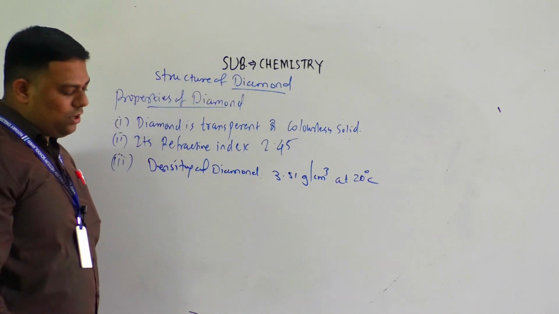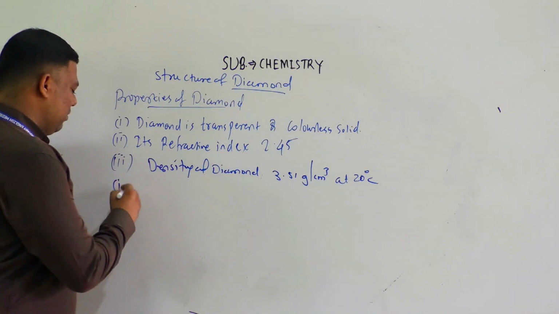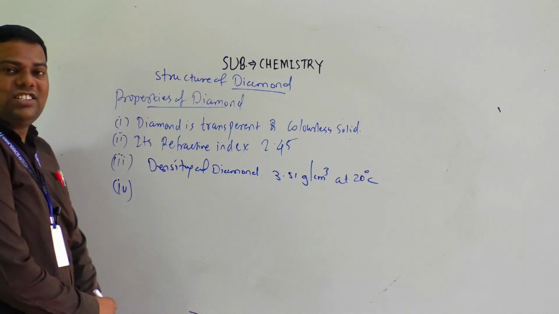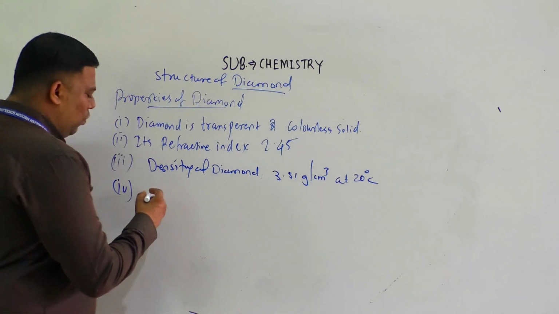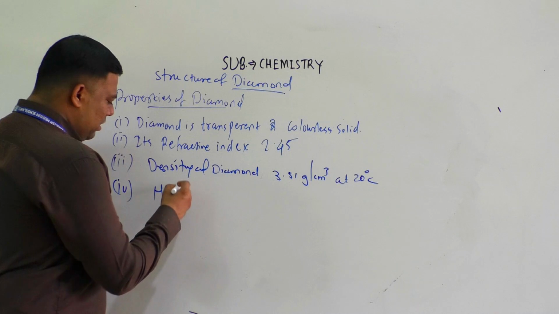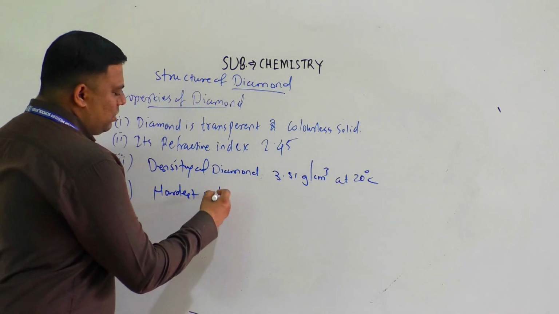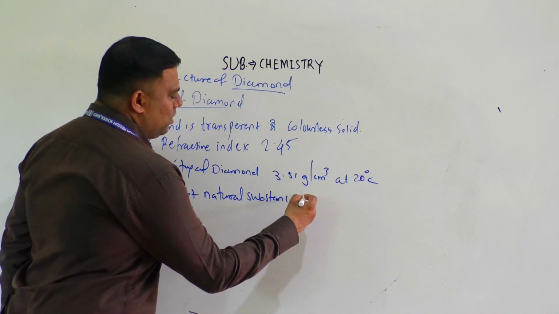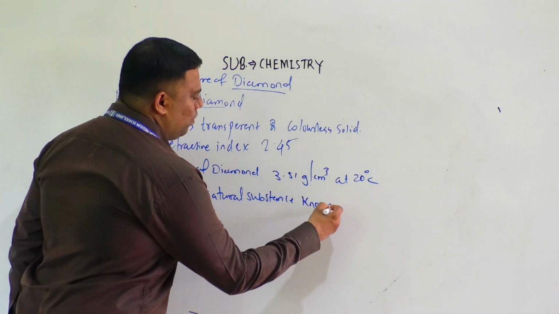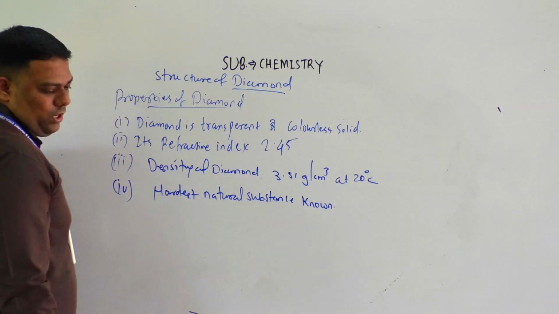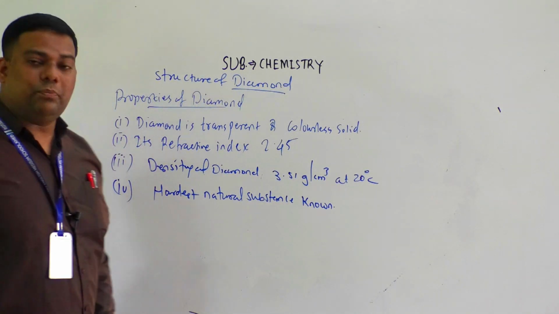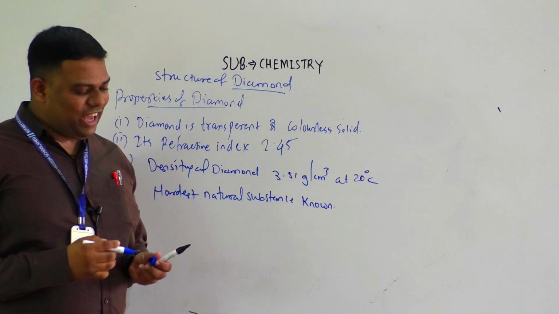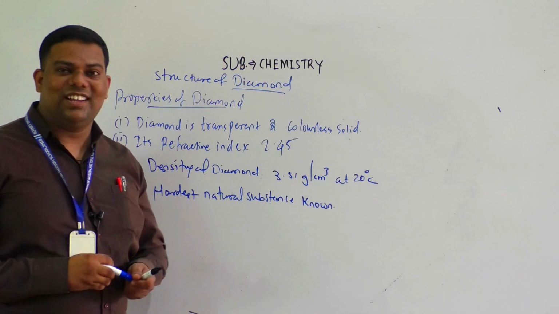Now, one more physical property of diamond. Diamond is the hardest natural substance known. Now a very important and interesting point: only diamond can cut another diamond.